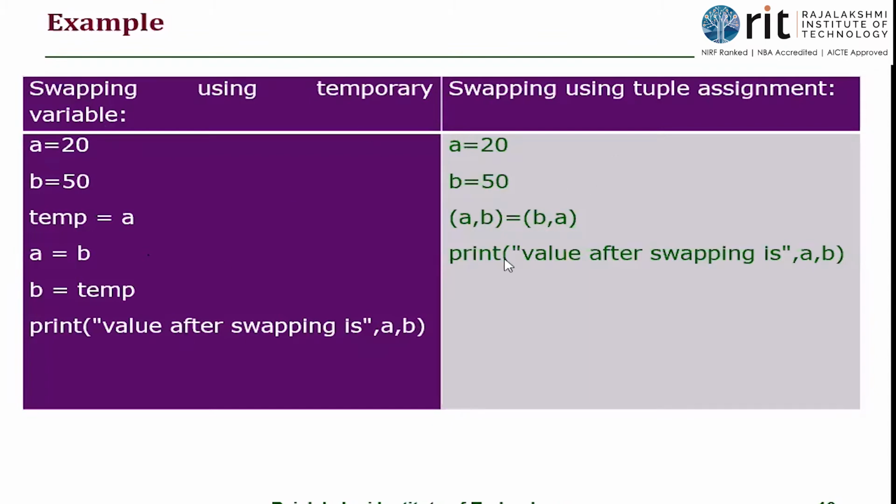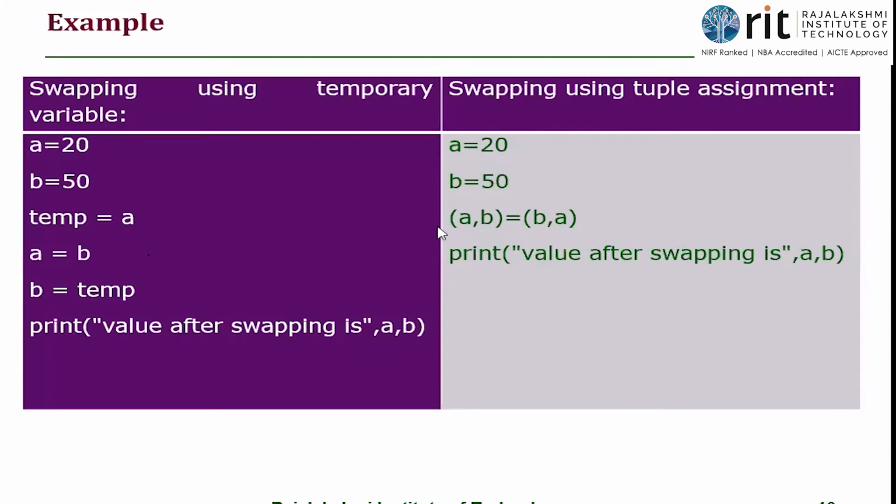But in Python, look at the right hand side. Simultaneously, I can do this. See, A is equal to 20, B is equal to 50, A comma B is equal to B comma A. See, B's value gets stored onto A and A's value gets stored onto B. It is done simultaneously at the same time. That is why we are able to swap the two values. And that is how we get the updated values.